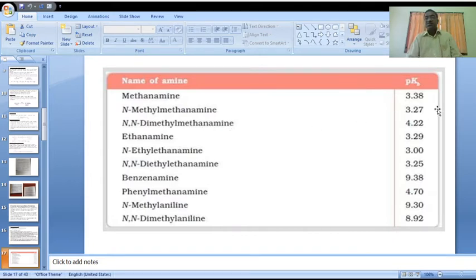Here please observe PKB values. The lower the PKB value, the more basic the compound. Here benzenamine is 9.38, and N-methyl aniline is 9.30. These PKB values are higher. These two are aromatic rings, and these aromatic rings have higher PKB values.